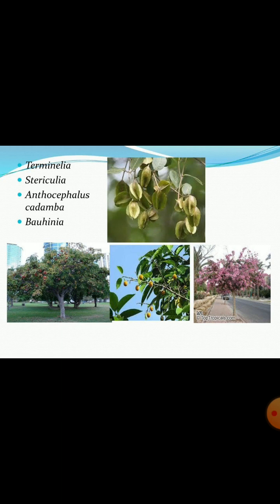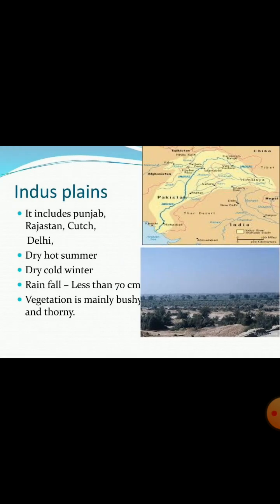The species which are found include Terminalia, Sterculia, Anthocephalus cadamba, and Bauhinia. Now the next one, that is Indus Plain. This Indus Plain includes the states of Punjab, Haryana, Rajasthan, Delhi, and part of Gujarat.